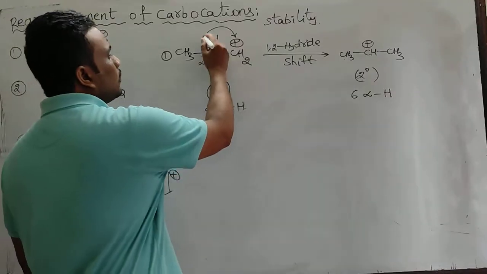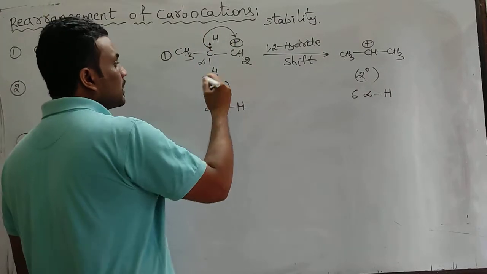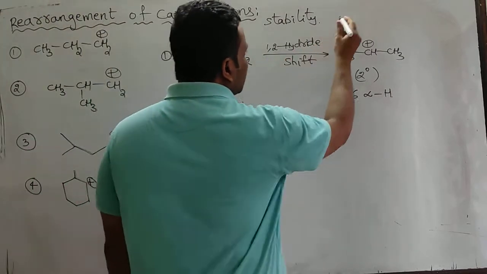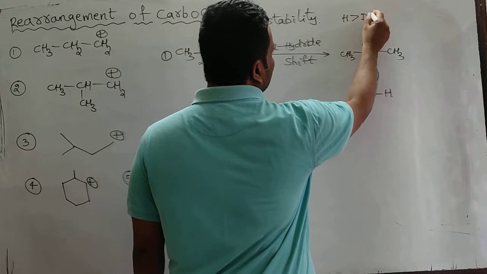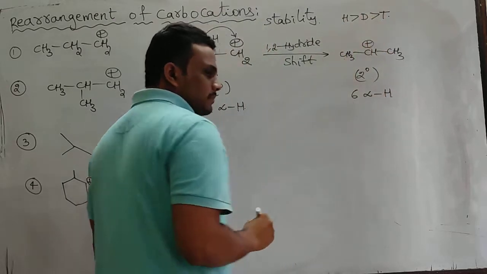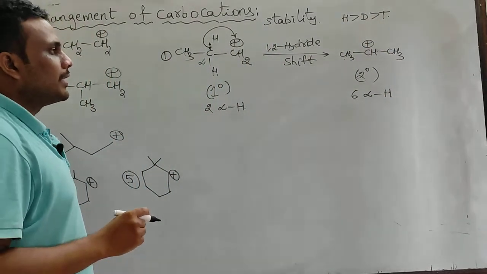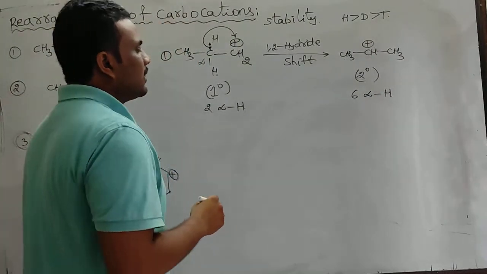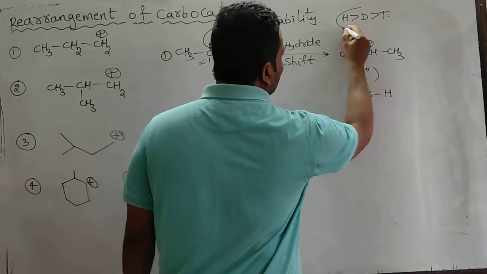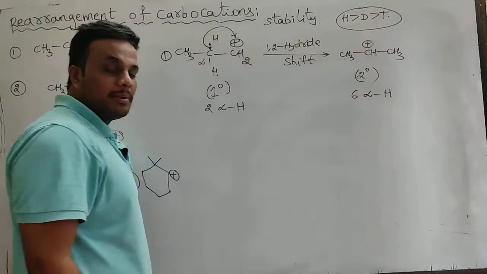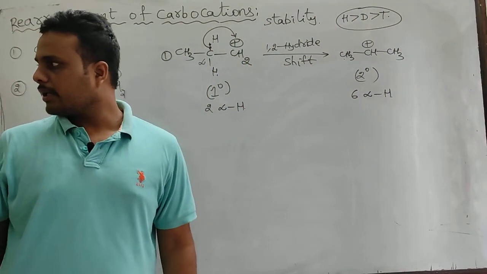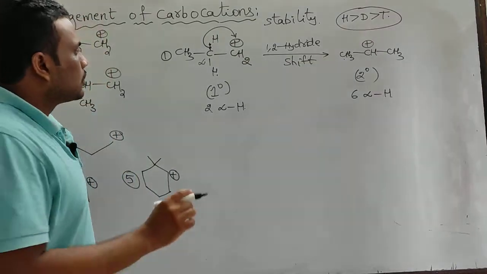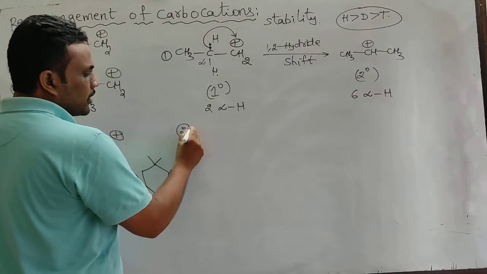Here hydrogen ion shifting takes place. Suppose sometimes CHD like that are present, then hydrogen shifting is greater than deuterium than tritium, because the CH bond is weaker than the CD bond than the CT bond. So ultimately this is the correct order of migratory ability. Okay, migratory ability.